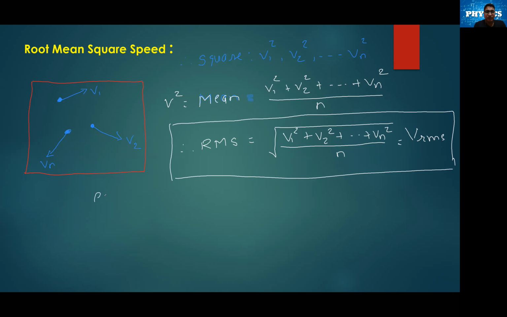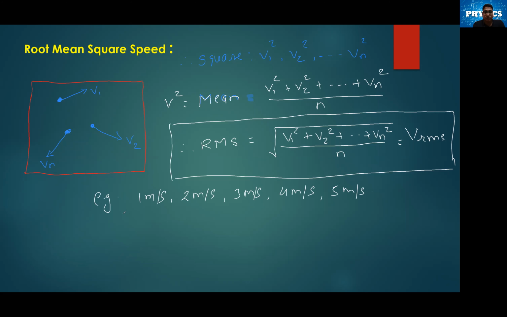If we say that we are having 5 molecules with the speed of 1 meter per second, 2 meter per second, 3 meter per second, 4 meter per second, and 5 meter per second. If we have the 5 molecules traveling with the speeds as I have given on the screen, from these given values we have to find two things.